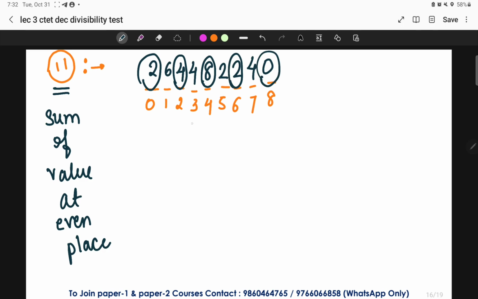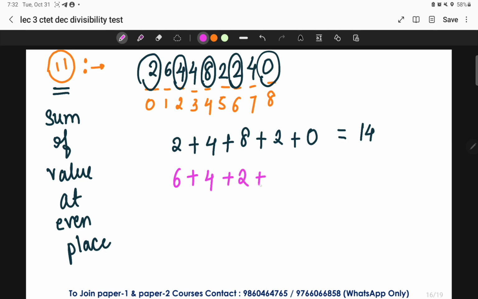Right, we have to take the summation of all these, that is 2 plus 4 plus 8 plus 2 plus 0. After taking summation, what is the summation over here? 14. We are concerned with what I told you, summation of the even places. Now take summation of the odd places, that is, what are the odd places over here? 6 plus 4 plus 2 plus 4. Am I right? The summation of the odd places over here is 14.